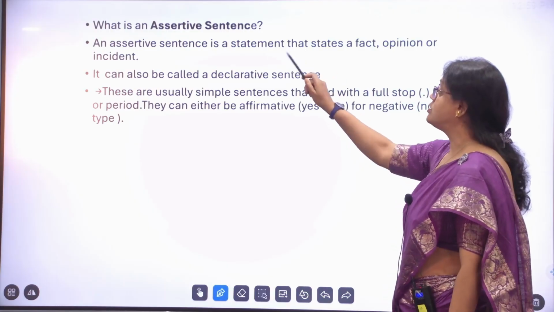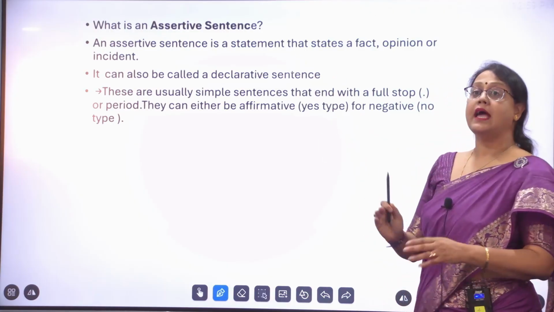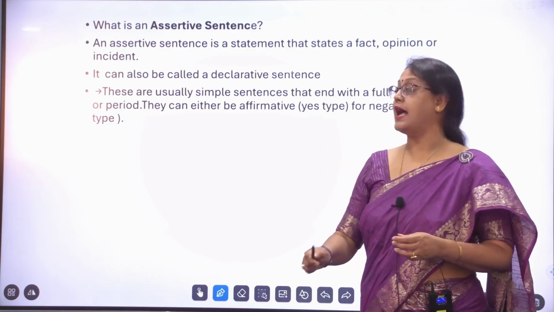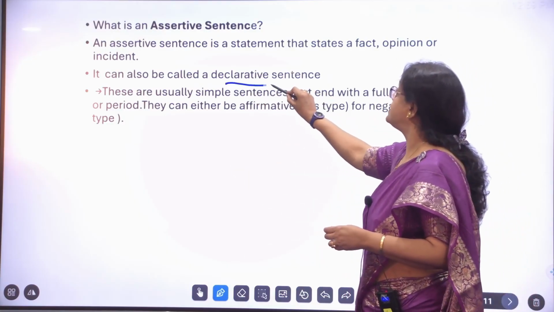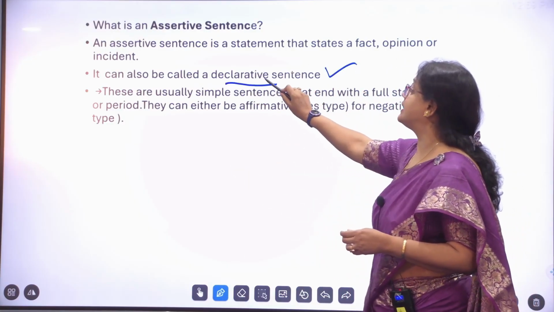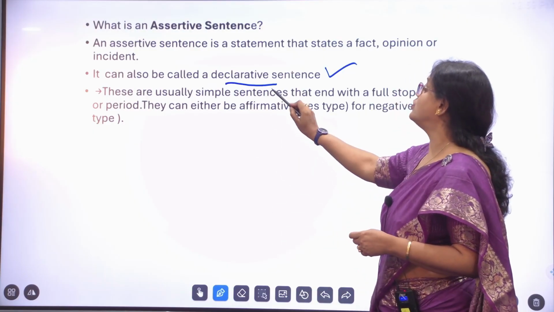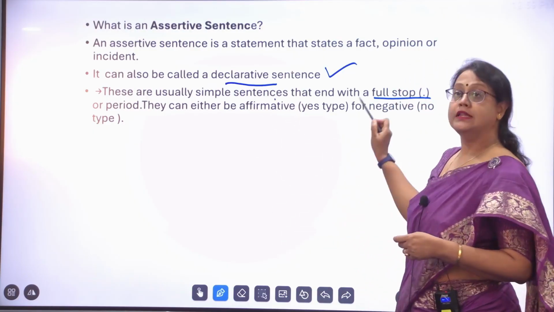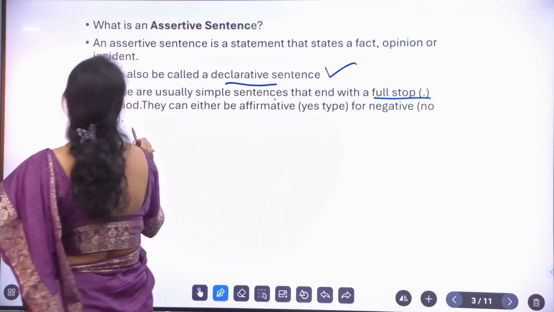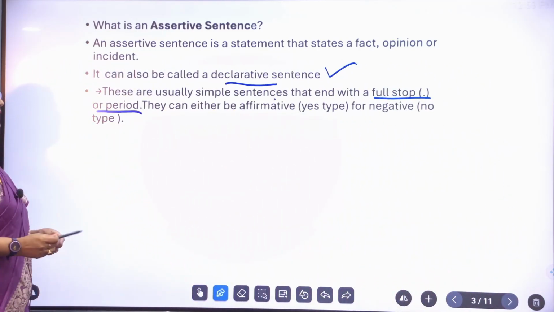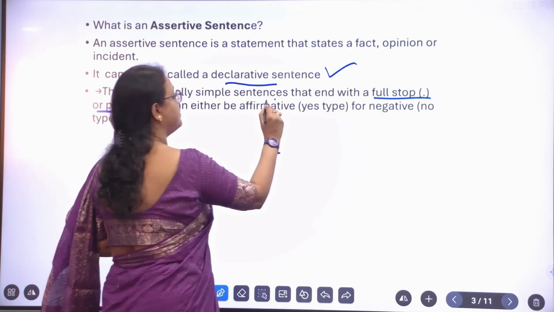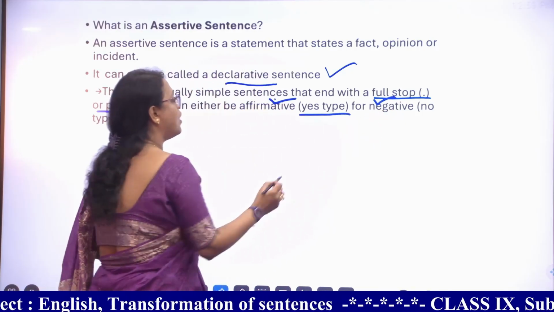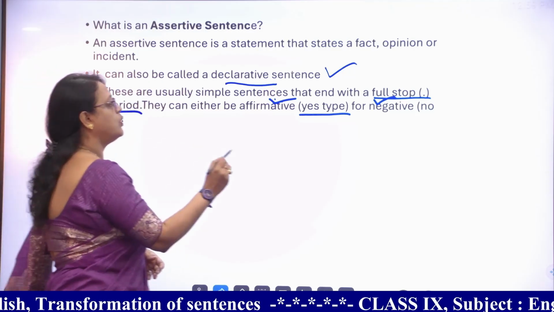First, you see on the board about assertive sentence, or you know it as declarative sentence. It declares something. It is usually simple sentences that end with a full stop. This full stop can also be called a period. They can either be affirmative or negative, that is yes type or no type.